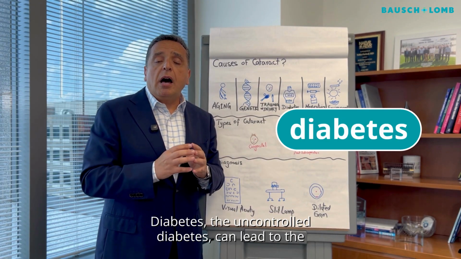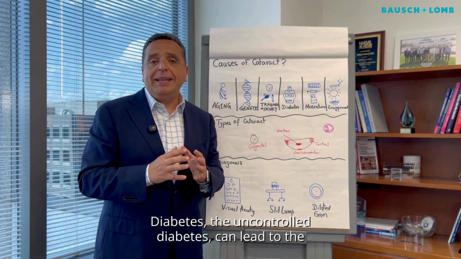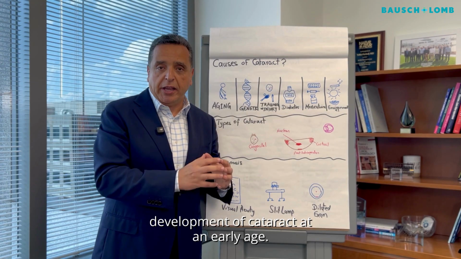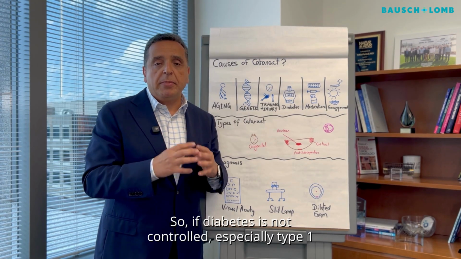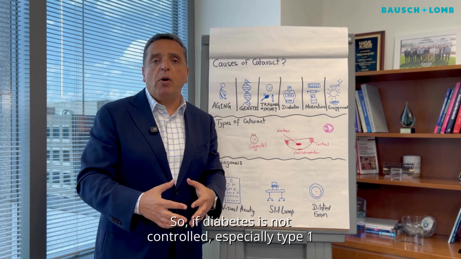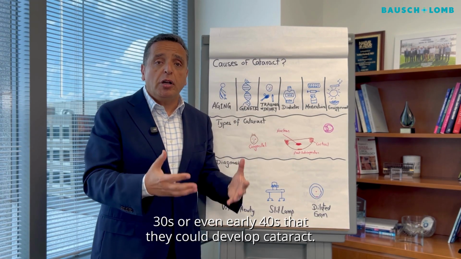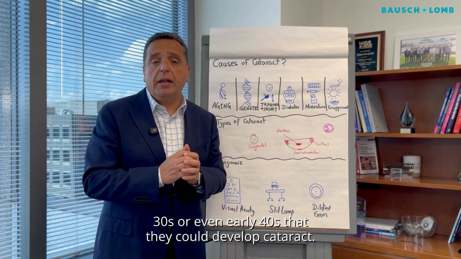Diabetes, uncontrolled diabetes, can lead to the development of cataract at an early age. So if diabetes is not controlled, especially type 1 diabetes, you can see patients who are in the late 30s or even early 40s that could develop cataract.